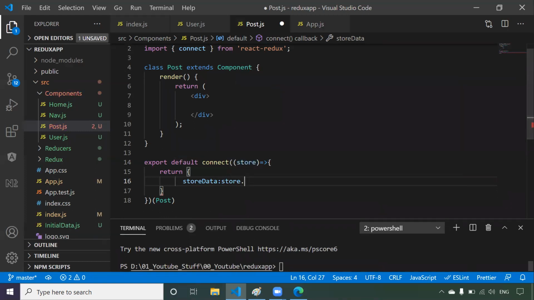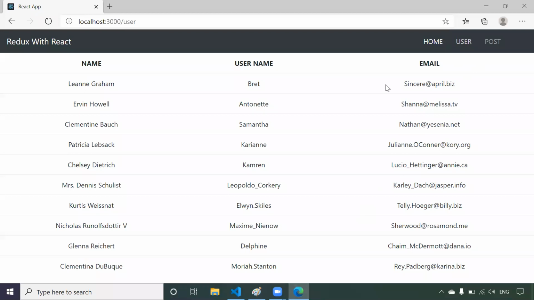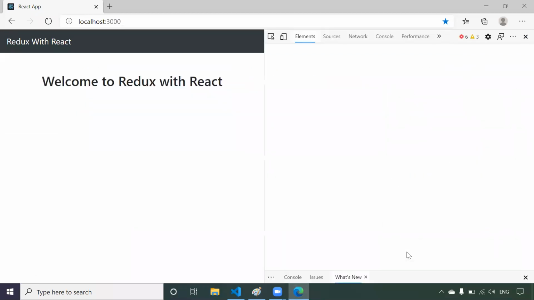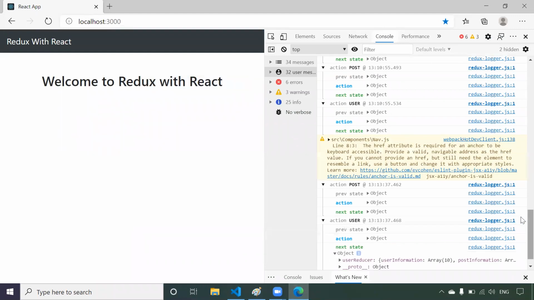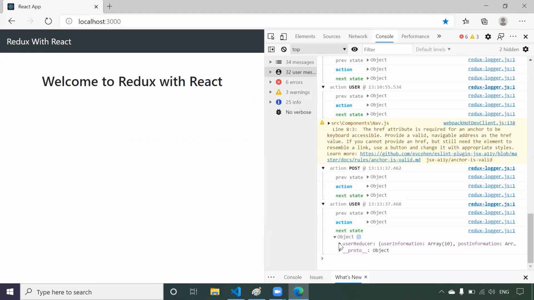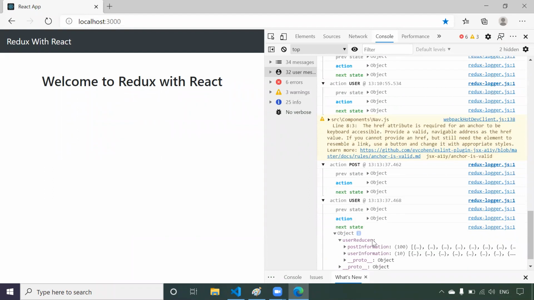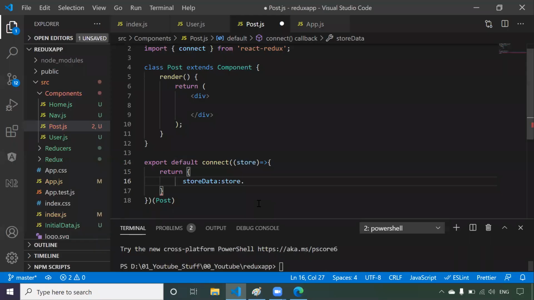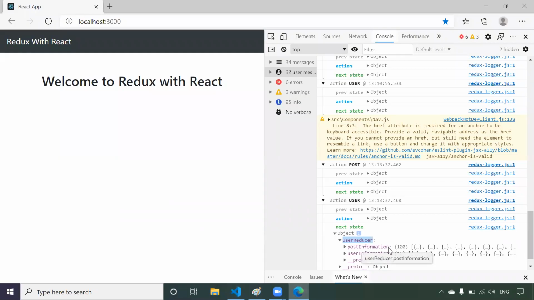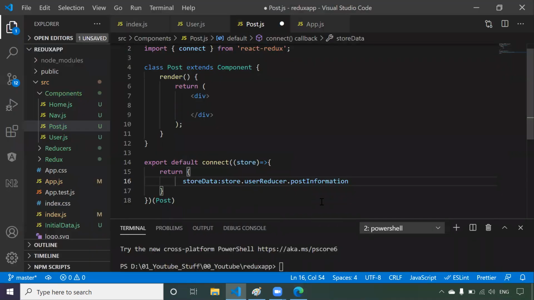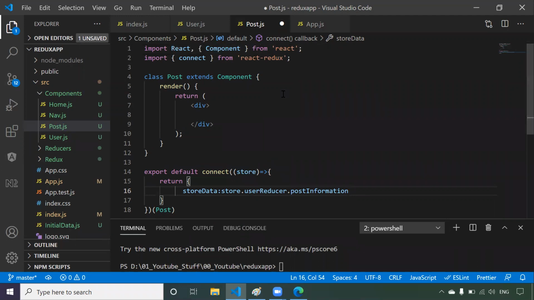Now if you see what is the structure of that, come to console and just see user state, user reducer. This is the user reducer dot post information. So just copy this: user reducer, then dot post information. Come here and take this, and you have to create the post information. Simple. Now this will be available to this particular component as a prop.